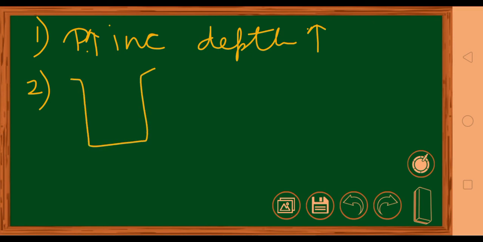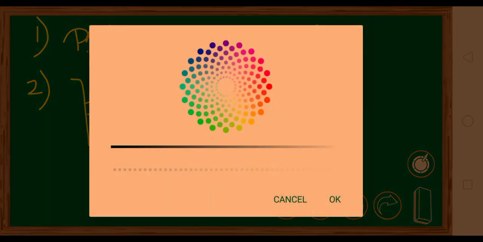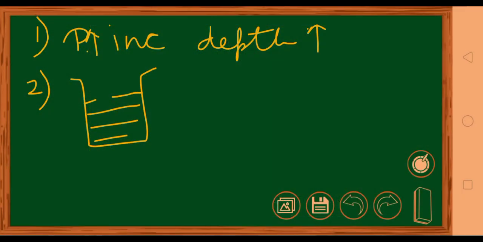It means that suppose this is a vessel and this is your liquid. So if you go at one particular horizontal position, that is this. So all the points which are lying on this line, they are said to be at the same horizontal position. So everywhere the pressure is going to be same. For this point also it will be same, this point will also exert the same pressure, this point will also exert the same pressure. So at the same points on the horizontal plane, the pressure is same.